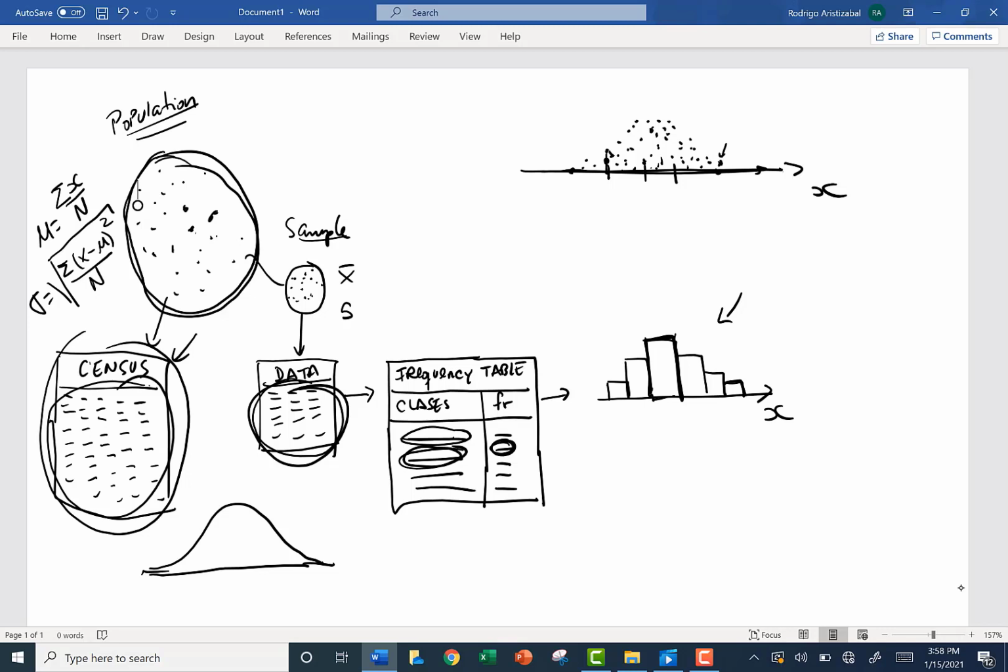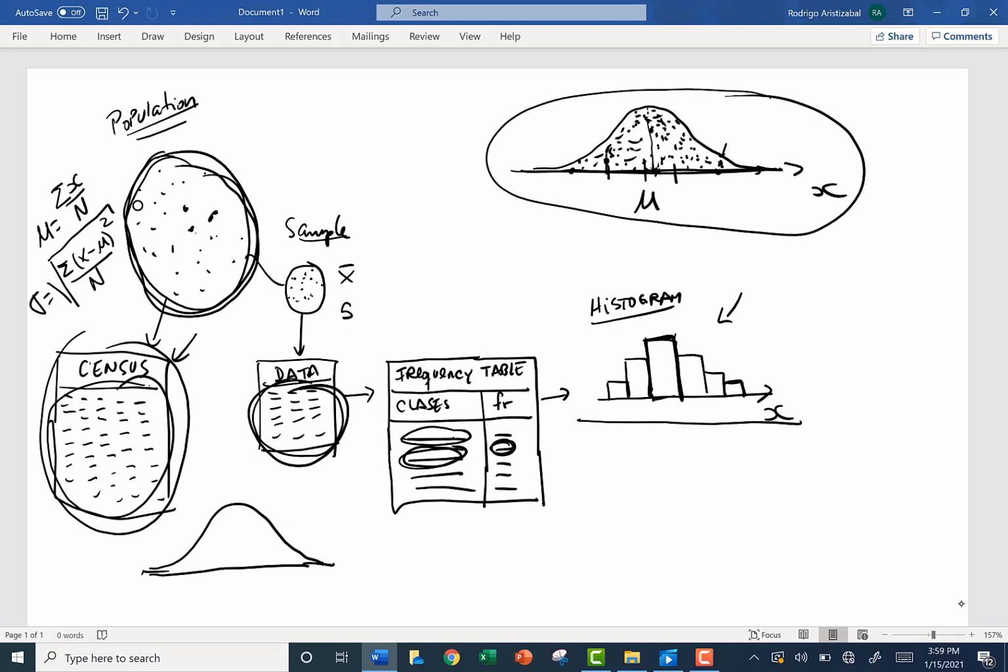When we plot all members of the population on this number line, organized according to each measurement, we obtain this shape, and that is the most common shape in statistics. It is a pile that looks like a mound, and we have all members of the population here. The center of all of them will be the mean, which is the average of all measurements. Then the histogram gives us a good idea of how the data is distributed, and we can extend the same concept to this theoretical curve that represents the distribution of this variable.